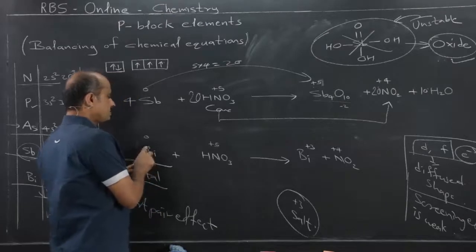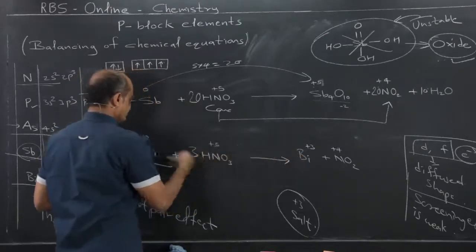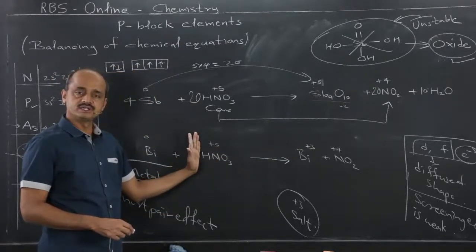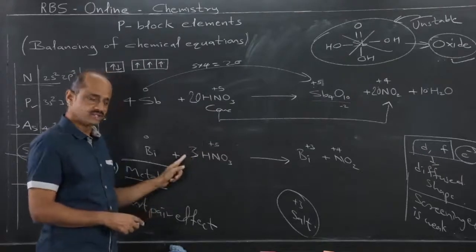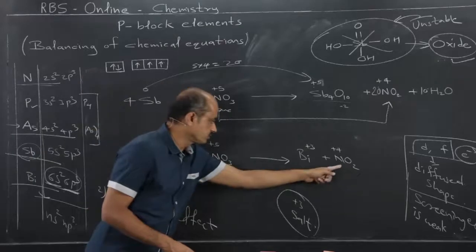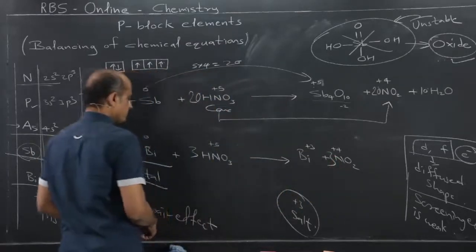So, for one bismuth 0 to +3, +5 to +4 should be 3. If the increase is by 3, the total decrease should be 3, +5 to +4 such 3. Then and only then the total increase in oxidation number and total decrease in oxidation number become the same. So, these coefficients become fixed.